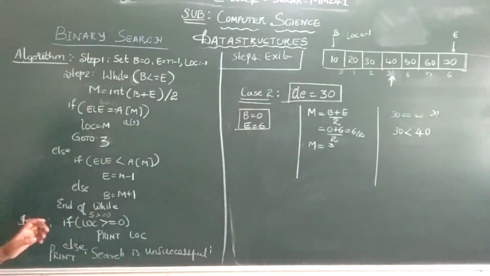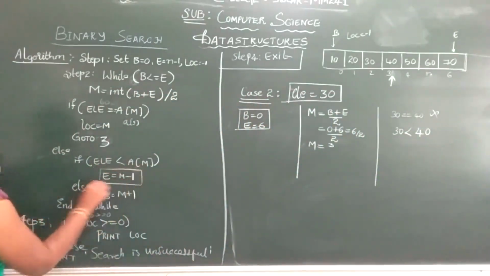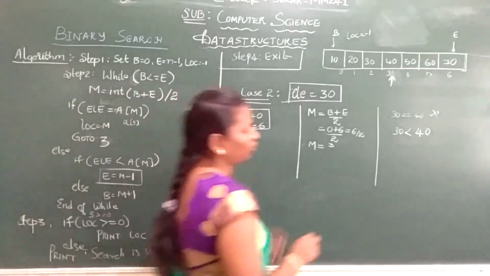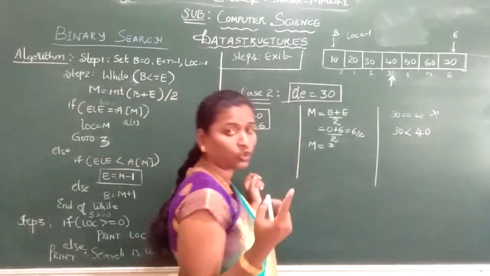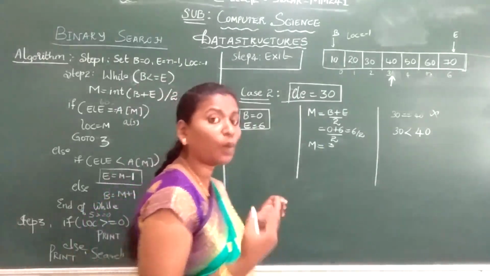30 is less than 40. Yes, the condition is true. If the condition is true, what will happen? End will become mid plus 1. Now here see, in the first case I have shown you beginning will become mid plus 1. Why? Because your search element is greater than your mid element.